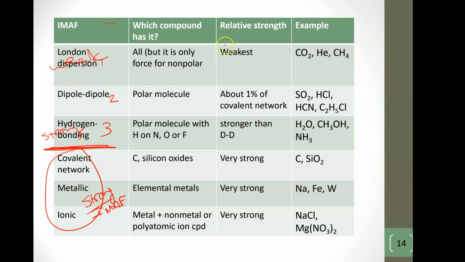Okay? This breaks down how everything happens. A polar molecule is either dipole-dipole or hydrogen bonding or both. Well, if it's hydrogen bonding, it's dipole-dipole. And again, they get stronger as you go. But when you get to this point, it's just very strong, very strong, very strong.